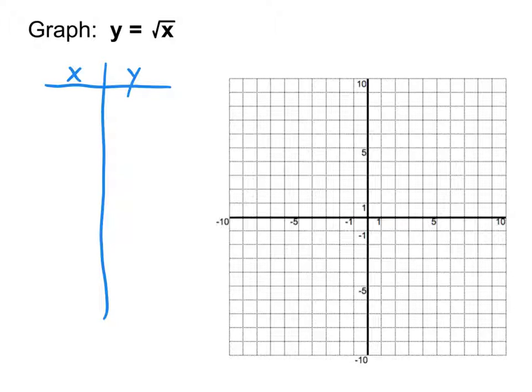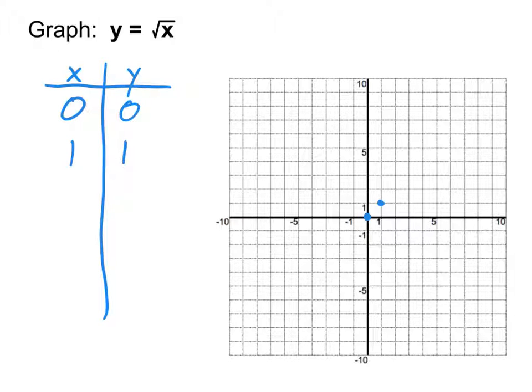All right, again, we might have started by making a table. Well, what's the square root of 0? 0. Because 0 squared is 0. So yes, okay, we get 0, 0. So I can go ahead and plot that point, 0, 0. What about 1? What's the square root of 1? 1, okay. Boy, this is actually seeming really familiar. So far, everything has started with those same 2 points. It's amazing how often that happens.